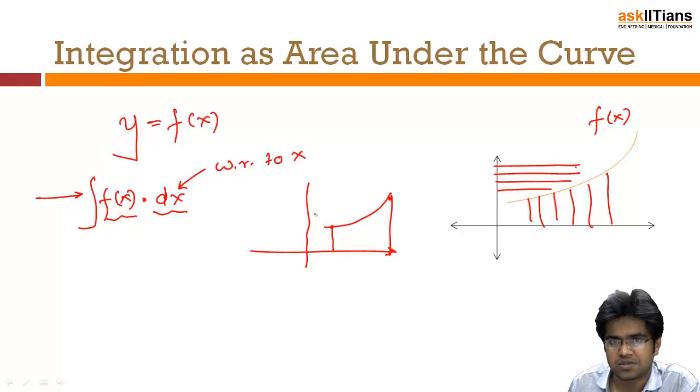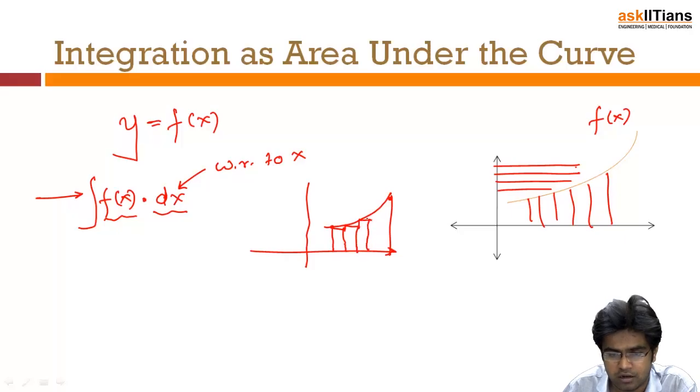I am going to divide this curve into some small parts. I am going to integrate this curve by making some rectangles. For example, this is one of the rectangles, then I am going to make this my next rectangle, and then this is my next rectangle. Similarly, so on, this is my next rectangle, and this last one is my next rectangle. So I am saying that I am going to integrate my whole curve in terms of rectangles.